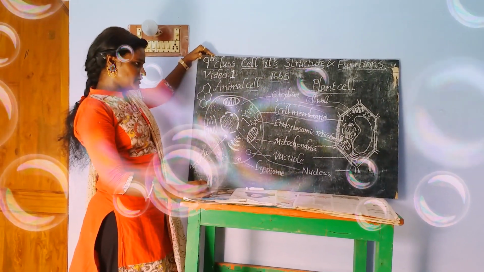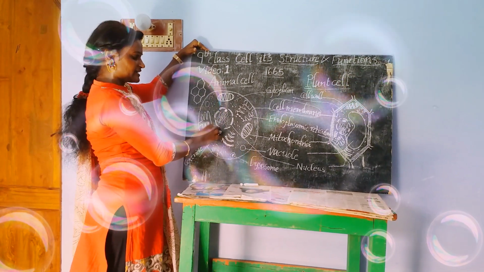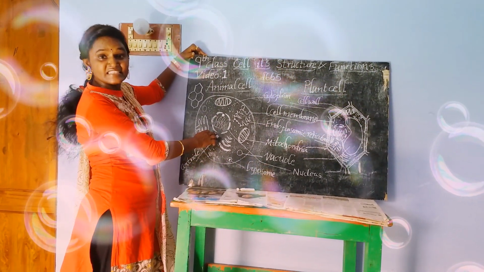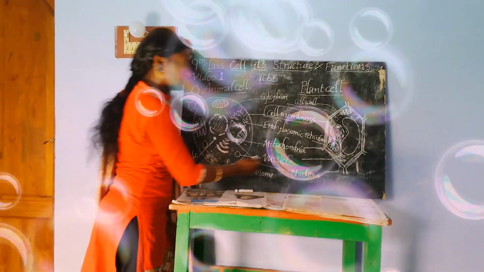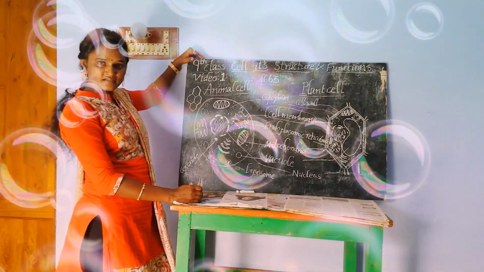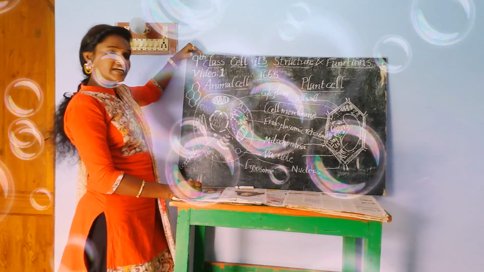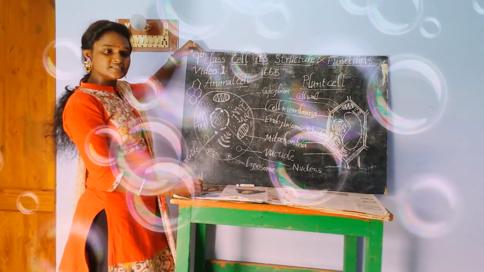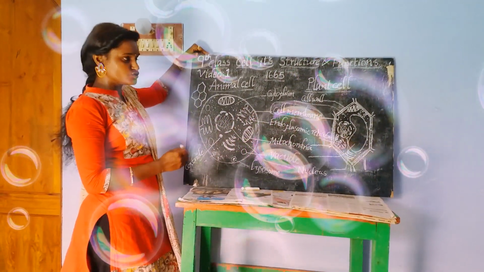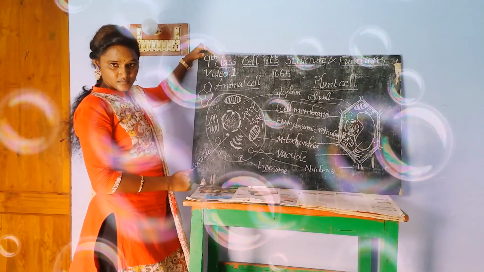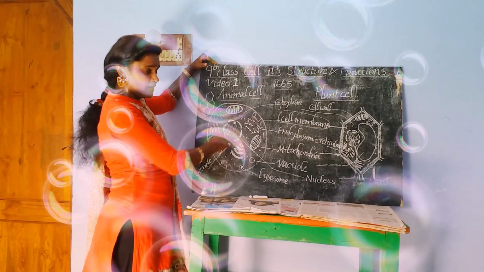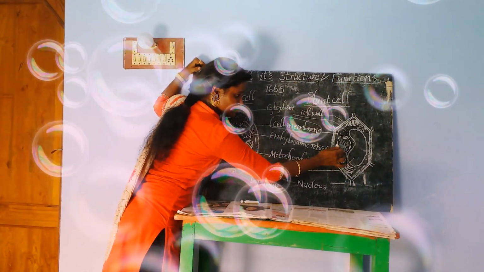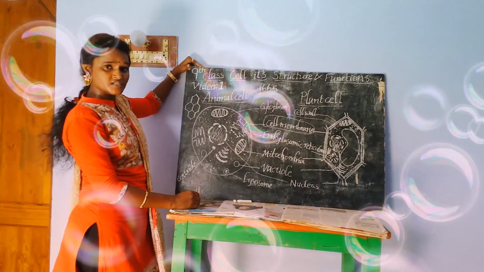But if you see here, animal cell contains the nucleus in the center. If you see the plant cell, it is not present in the center. The nucleus is present towards the adjacent side, means towards the periphery. Why is the nucleus present in the center in animal cell, but near the periphery in plant? What is the reason?